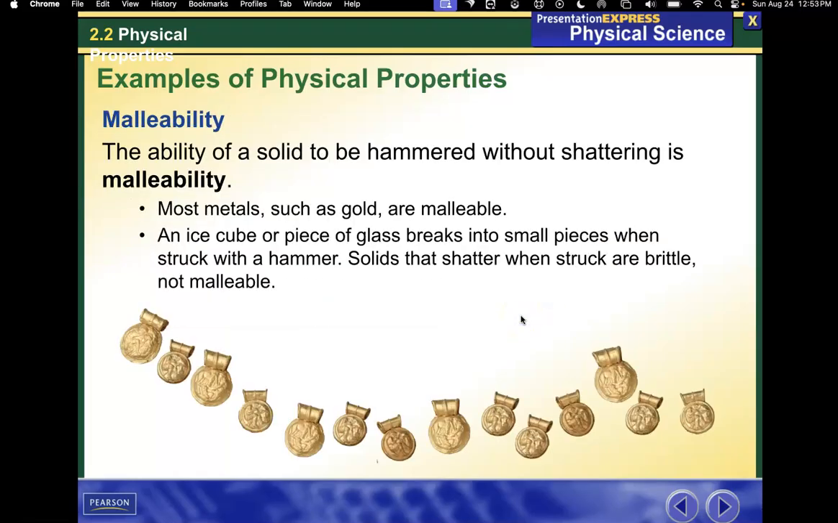Malleability. The ability of a solid to be hammered without shattering is malleability. Most metals, such as gold, are malleable. An ice cube or piece of glass breaks into small pieces when struck with a hammer. Solids that shatter when struck are brittle, not malleable.